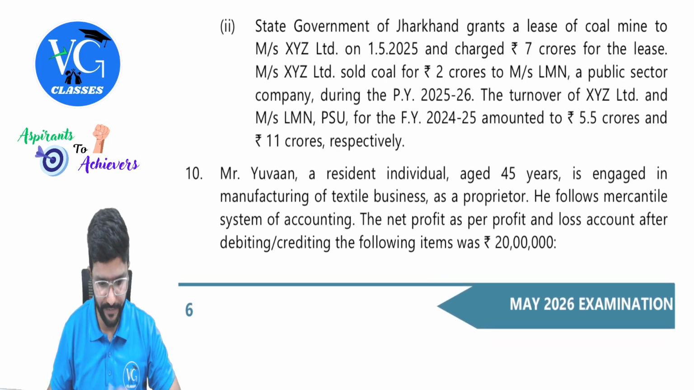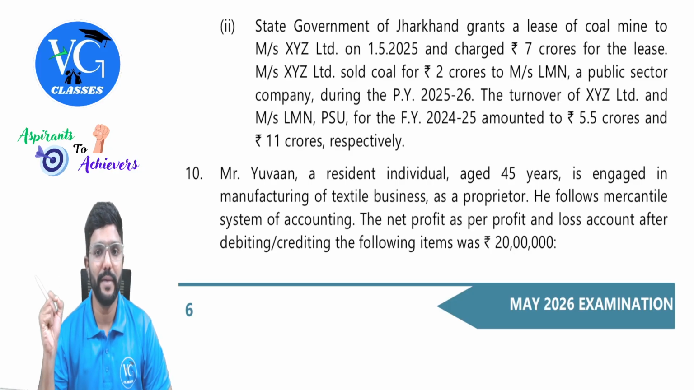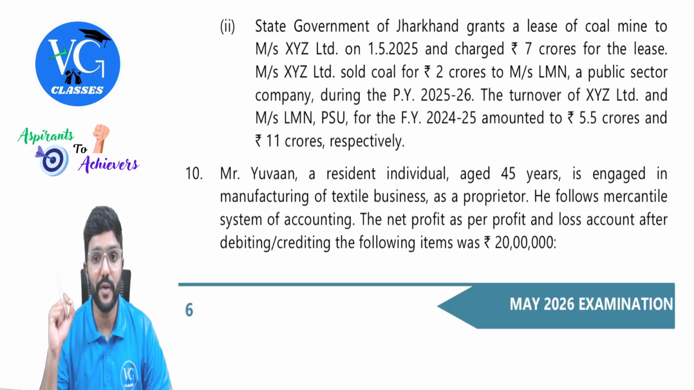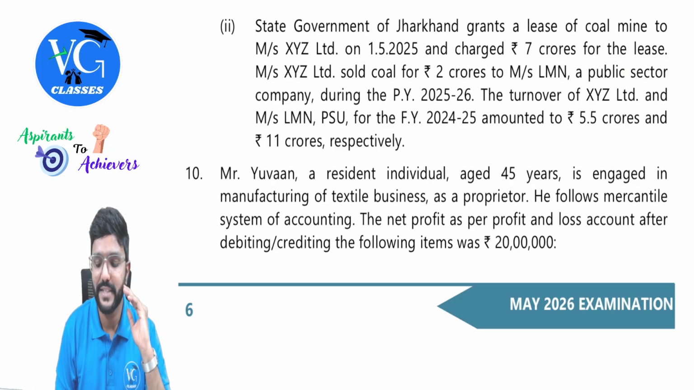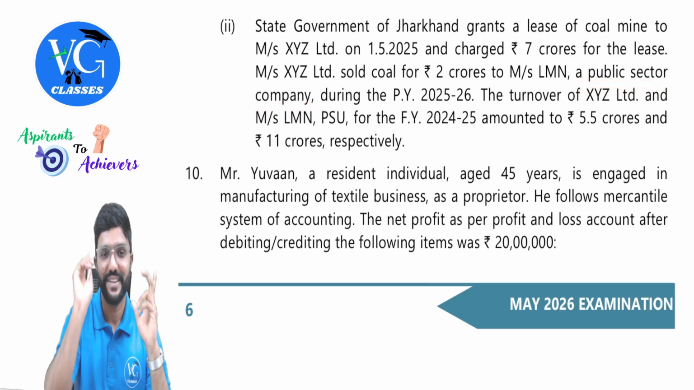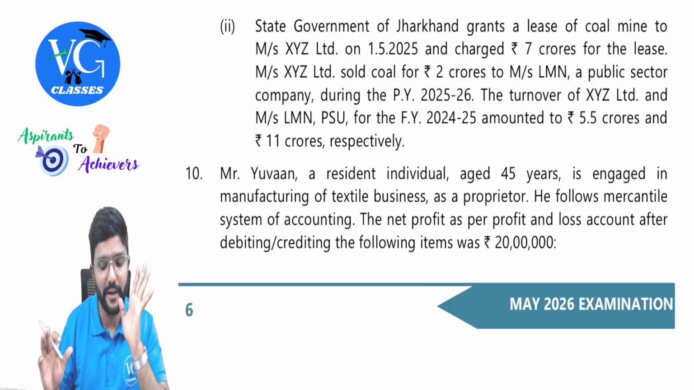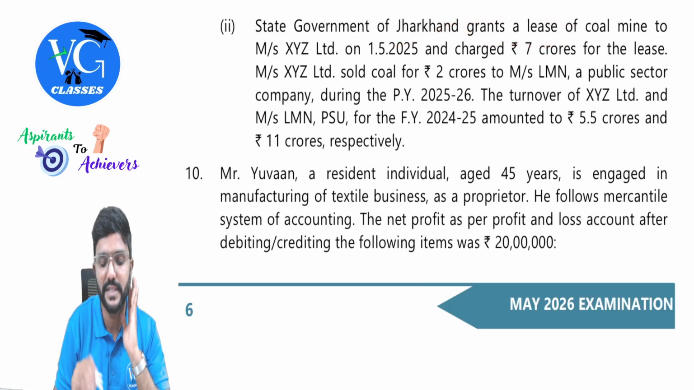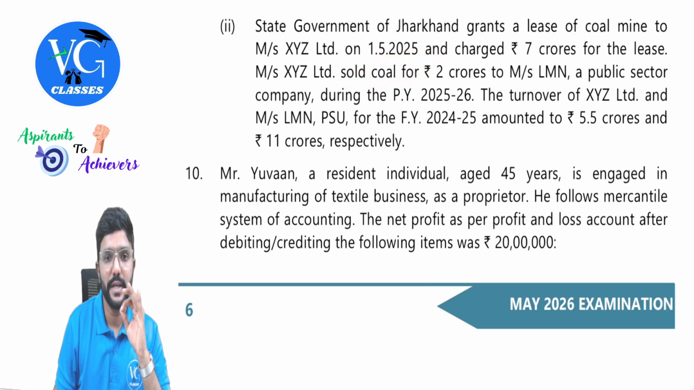Oh, next one. State government of Jharkhand grants the lease of coal mine to XYZ Limited on 1st May 2025 and charged 7 crores for the lease. Okay, TCS is applicable. XYZ Limited sold coal for 2 crores to LMN, a public sector company. During the previous year 25-26, this is the second transaction, guys. Please be careful. First was grant of lease, second one is sale. Sale of what? Coal. Buyer is a public sector company.